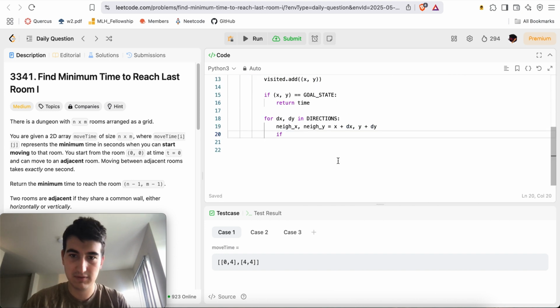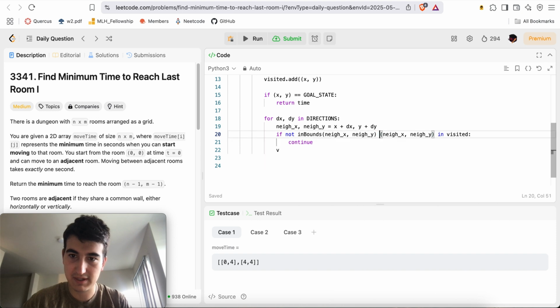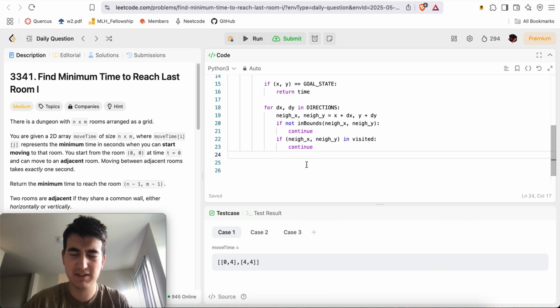If neighbor x, neighbor y is in visited, continue. If not inbounds, neighbor x, neighbor y, or it's in visited, I will just have separate continue statements here. For now, we won't add as visited. This is what I mean by the careful part.